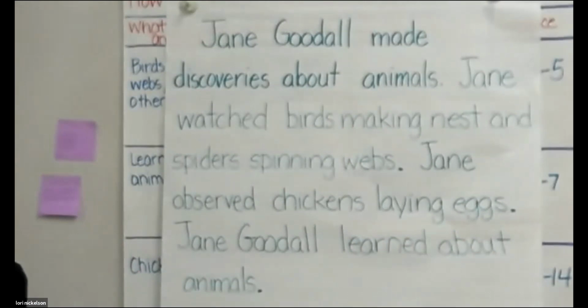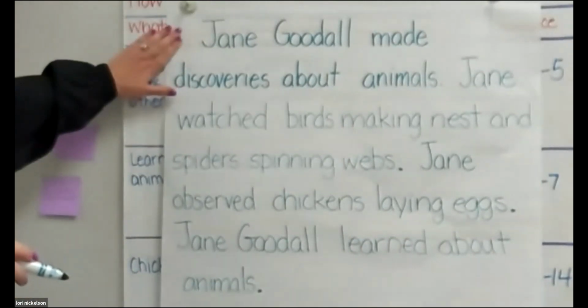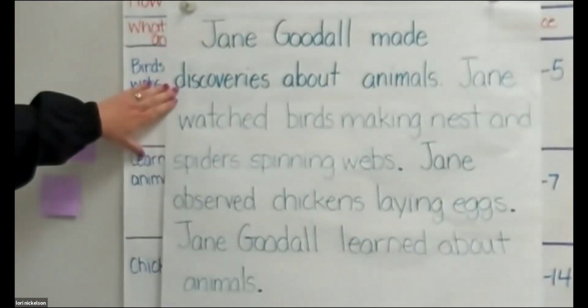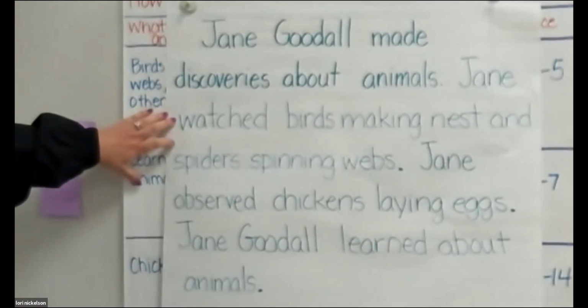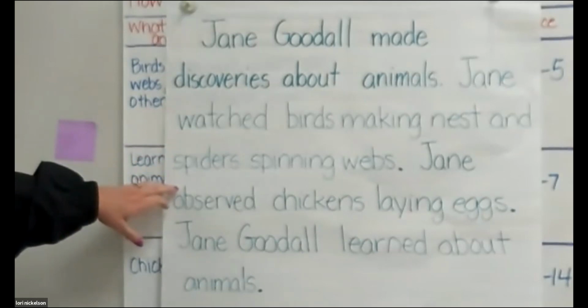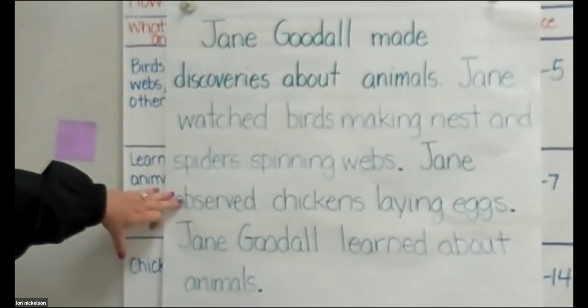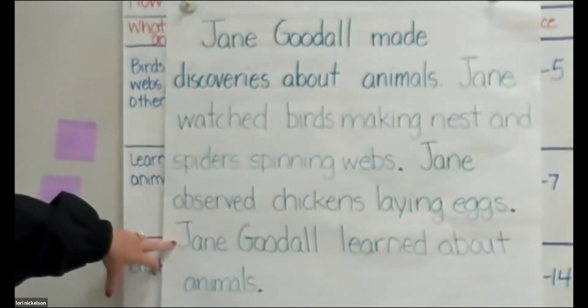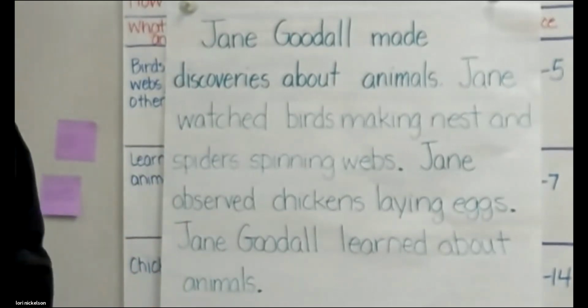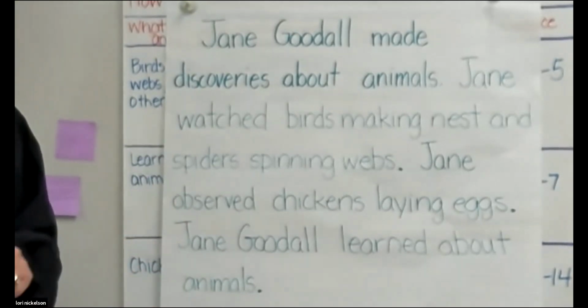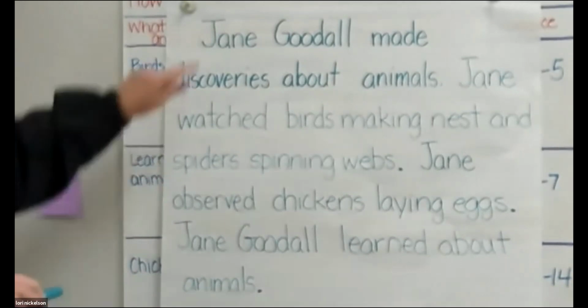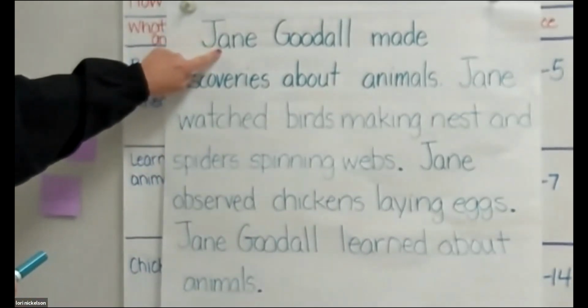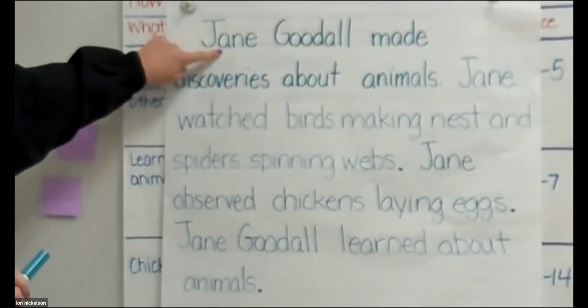So let's read our story now. Jane Goodall made discoveries about animals. Jane watched birds making nests and spiders spinning webs. Jane observed chickens laying eggs. Jane Goodall learned about animals. So we have a topic sentence. Our first sentence, Jane Goodall made discoveries about animals.